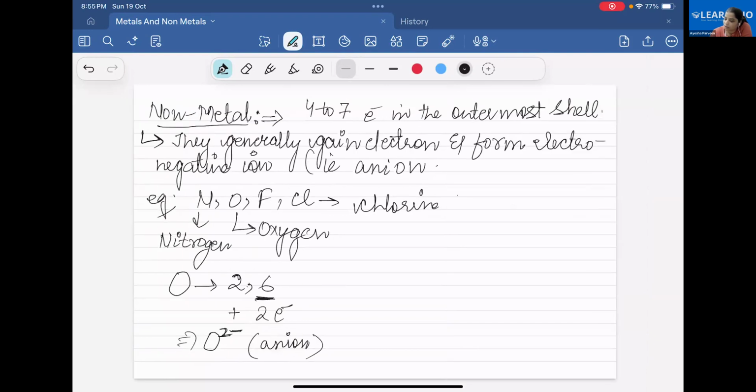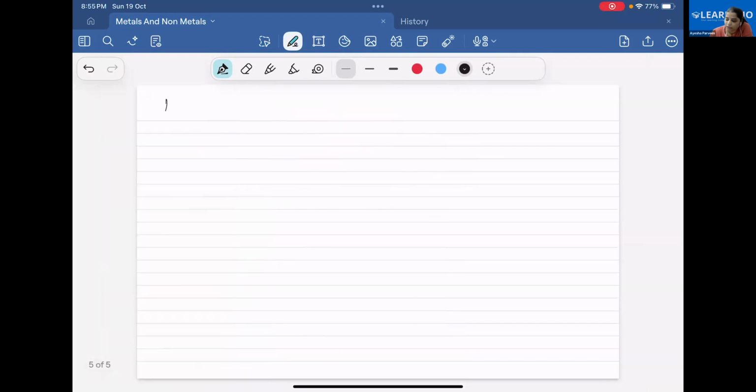Now the next topic, metalloids. Are you writing with me? Yes. Metalloids are nothing but elements having the properties of both metals and non-metals.